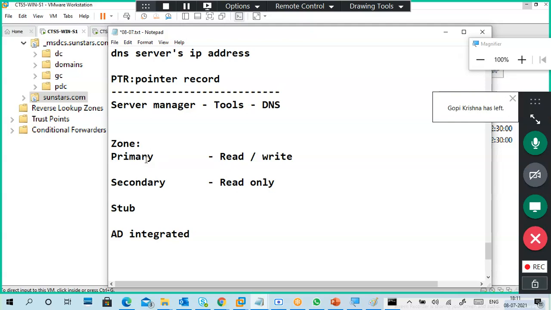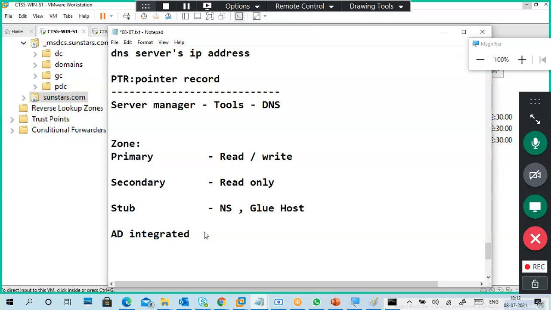You have to take the zones from primary to secondary, but in a secondary you can't create new zones. Any zone record comes from primary to secondary only. In a stub zone, only NS records, name server records, and glue host records will be available, which means usually static records only.